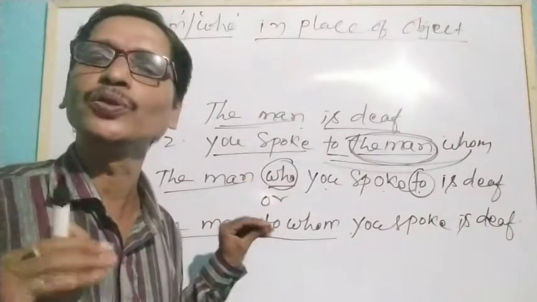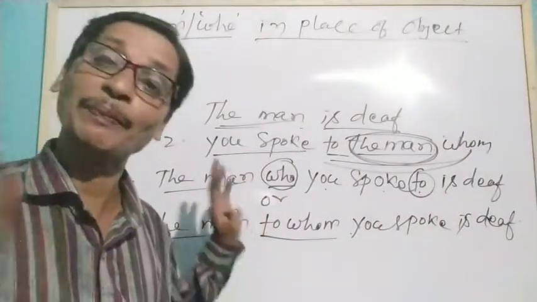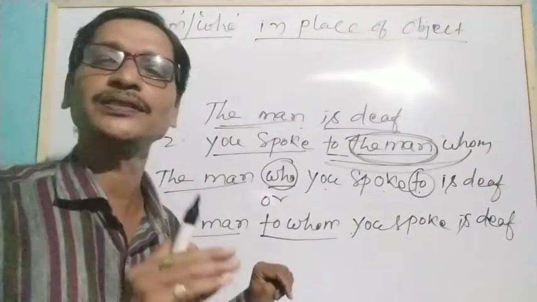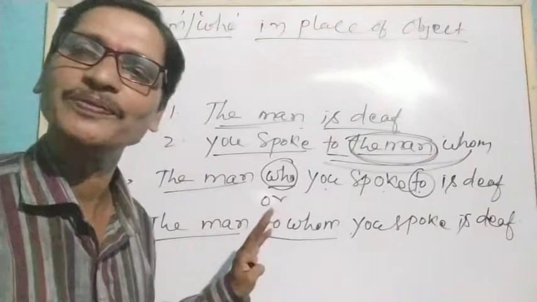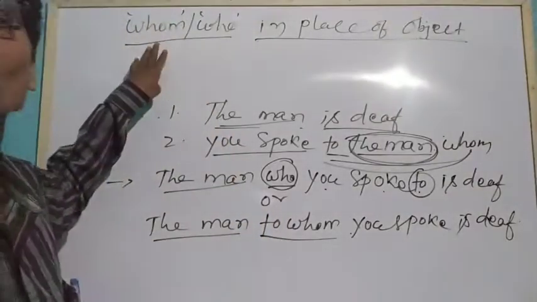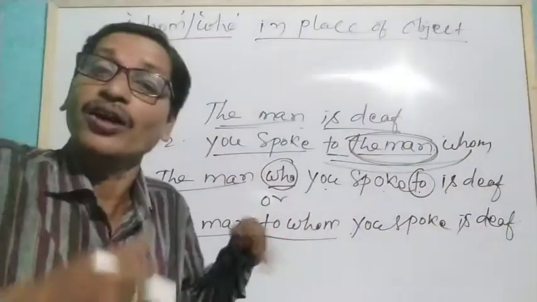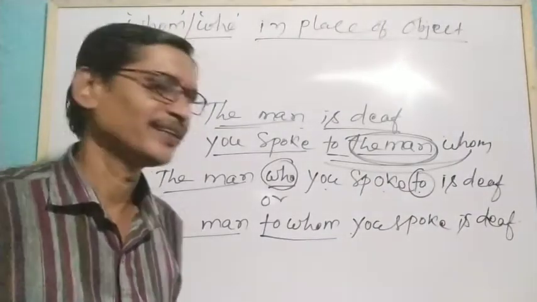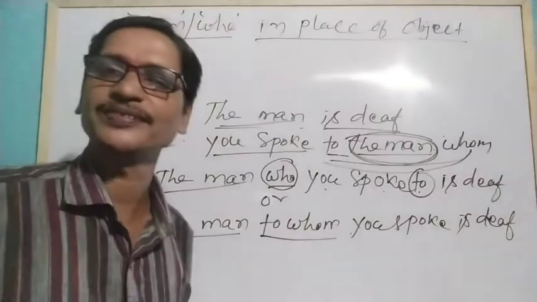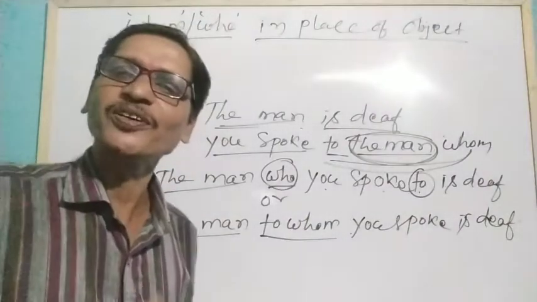Often we use who in place of whom. If a preposition is used, we must use whom instead of who. Understand? So this is how whom and who are used as objects to make relative pronouns. Let's understand some other thing.